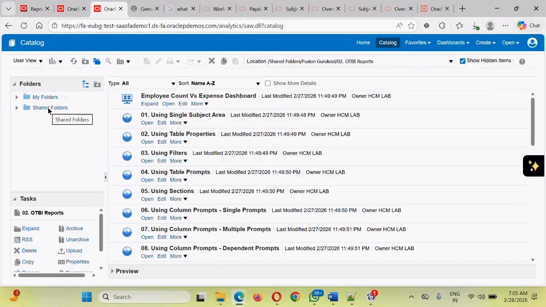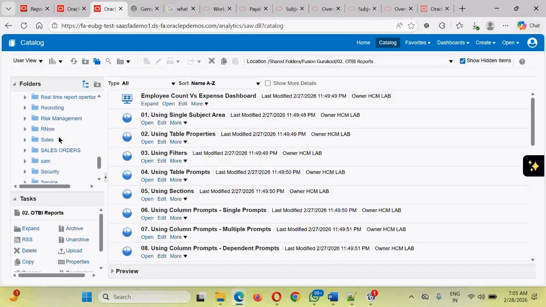And shared folder is something where, whatever items you have built, if you keep them in the shared folder, all those items will be accessible by all the business users across the organization. Next thing guys, this shared folder may contain many folders which have been provided by Oracle. So it's okay, it's free, all the folders are accessible by you. In case you want to navigate, you can click on this tilted icon, and all the folders are there.